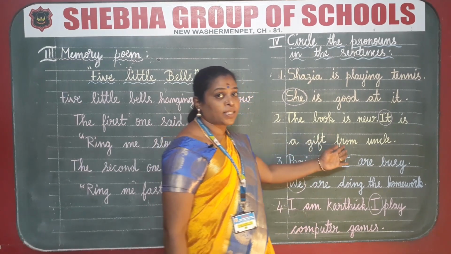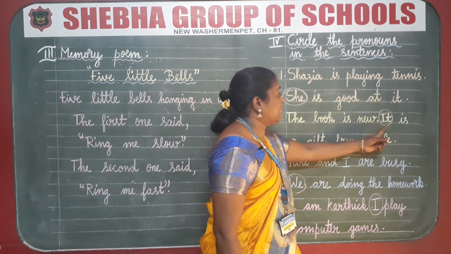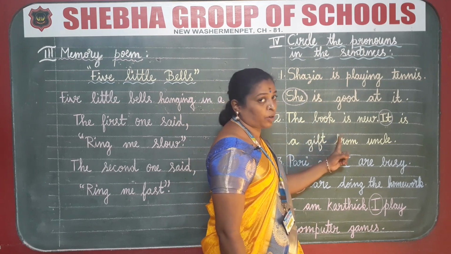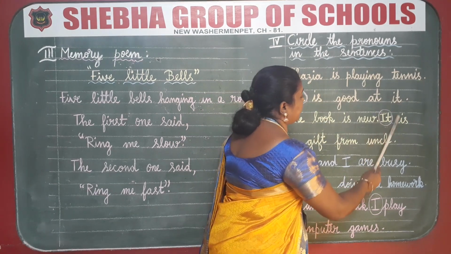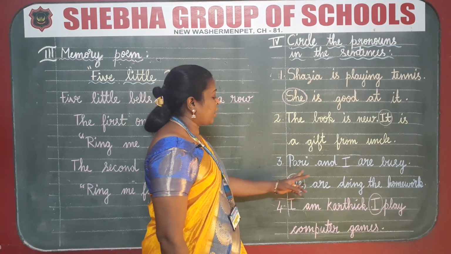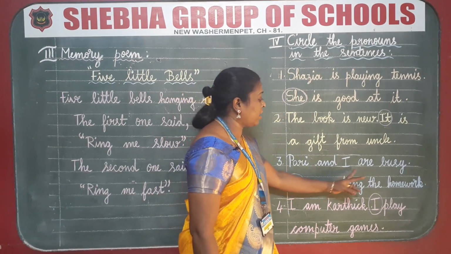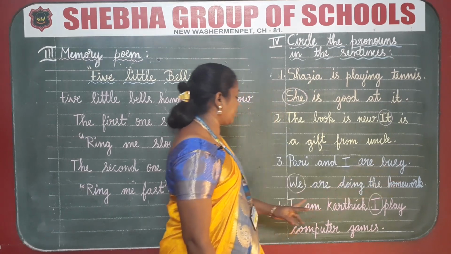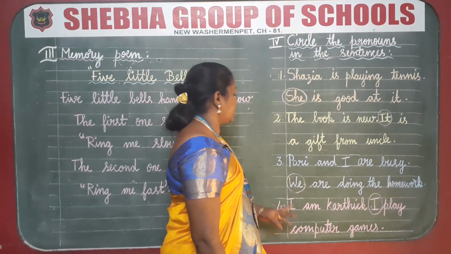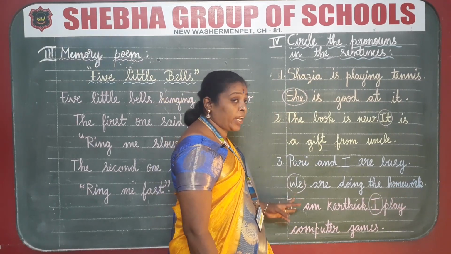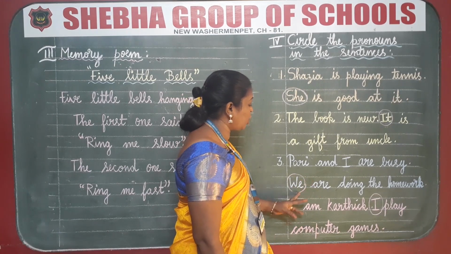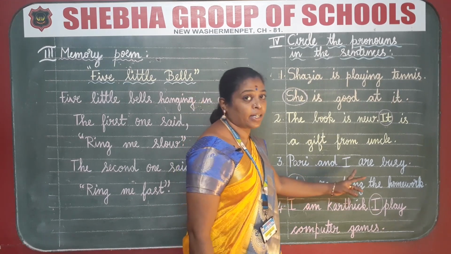What is the pronoun in this sentence? Yes, it is a pronoun because it refers to book. So, you have to circle it. Okay, students. Third one. Pari and I are busy. We are doing the homework. Here, we is the pronoun because we refers to Pari and I.